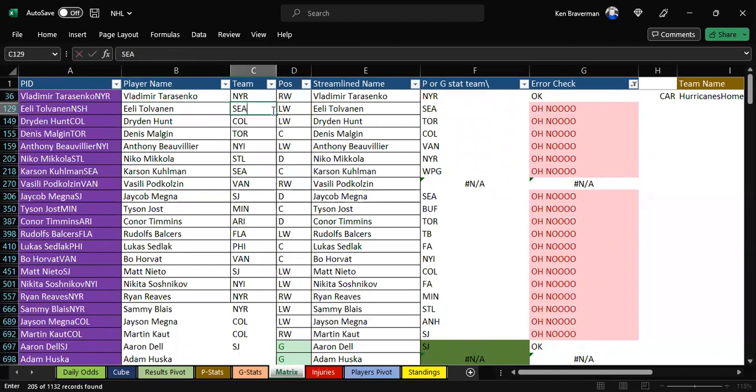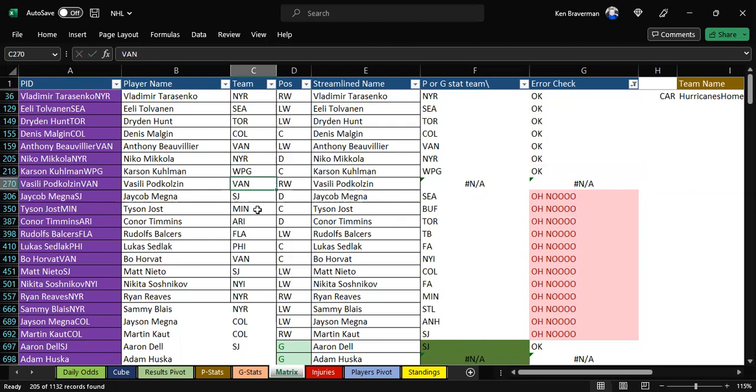All right, so Seattle is Eli Tovanen. Dryden Hunt is now in Toronto. Dennis Malgin is on Colorado. So Colorado and Toronto made moves, and Colorado's haven't panned out from the first game with Tampa Bay. Beauvillier is, I think, a good player. He moved to Vancouver in this big Horvat trade. Nico Mikkola is now a Ranger.